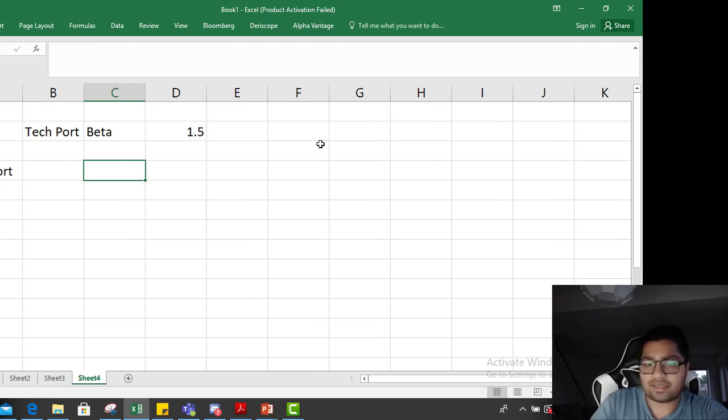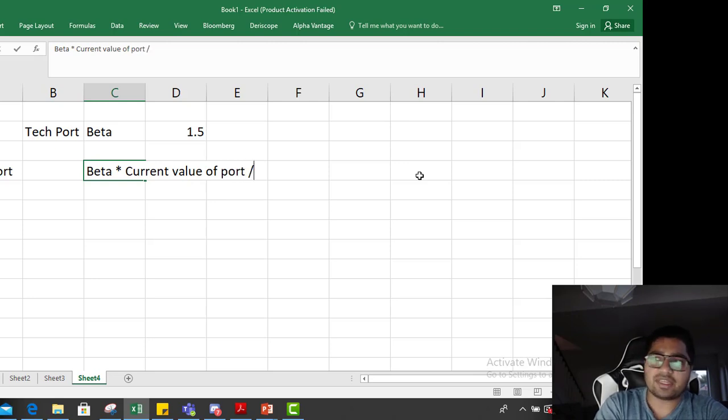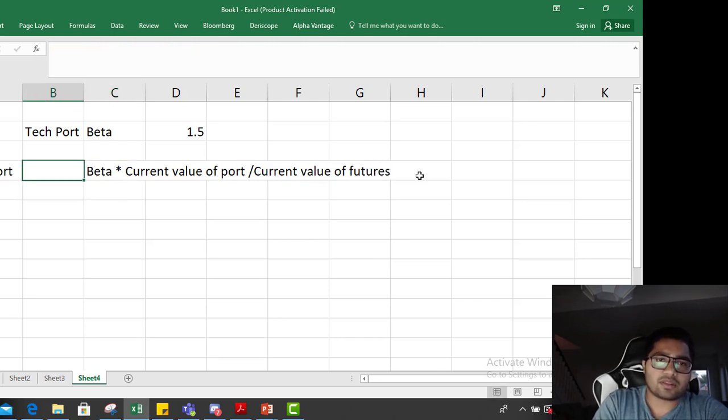The formula is beta into current value of portfolio, because beta already has the standard deviation, divided by current value of futures. This will give you the number of contracts to hedge.